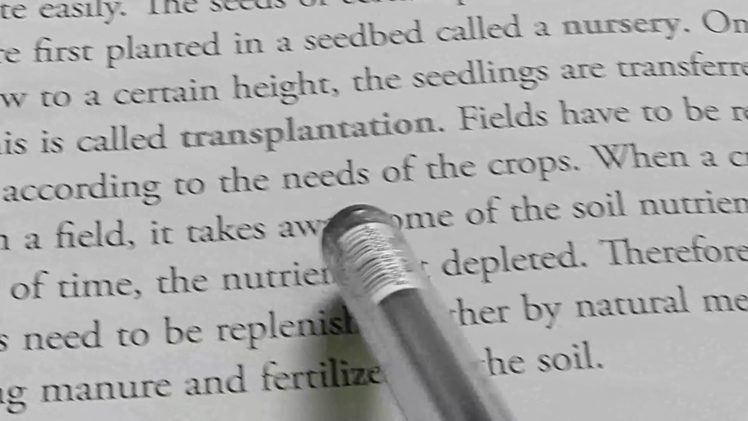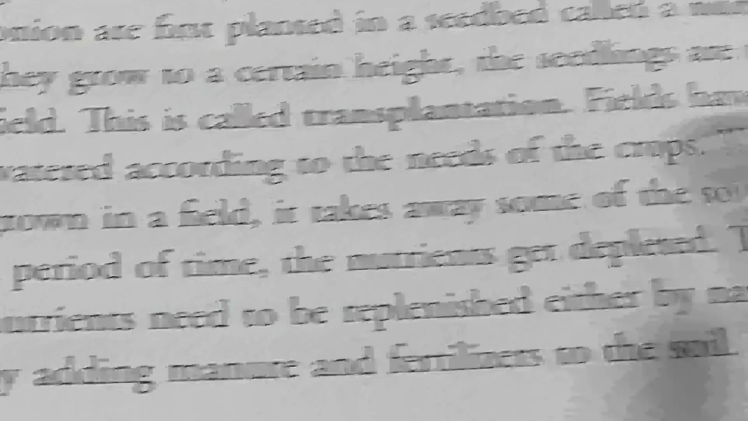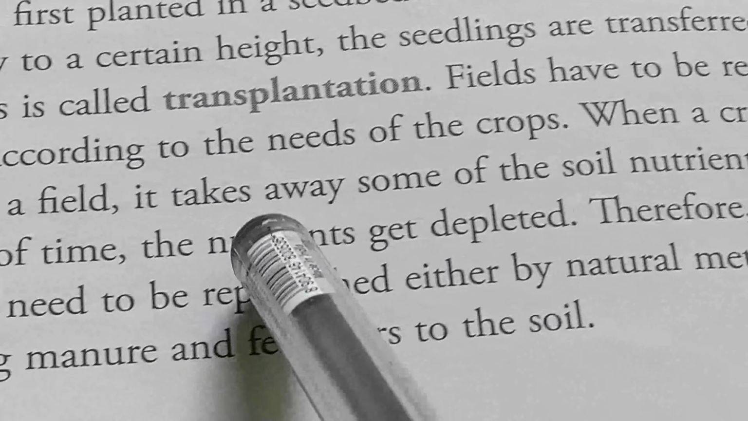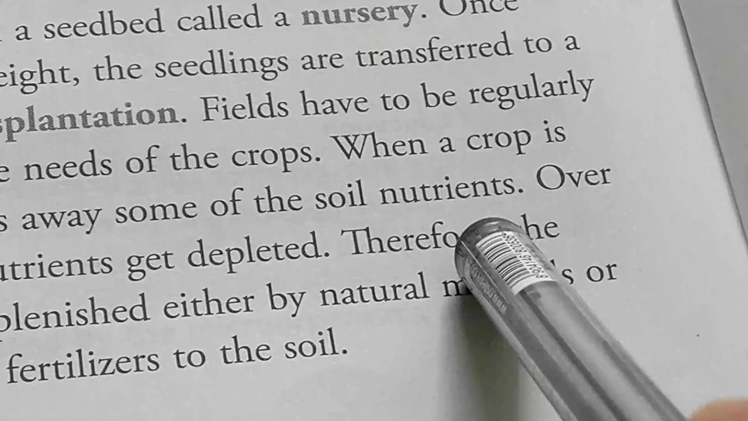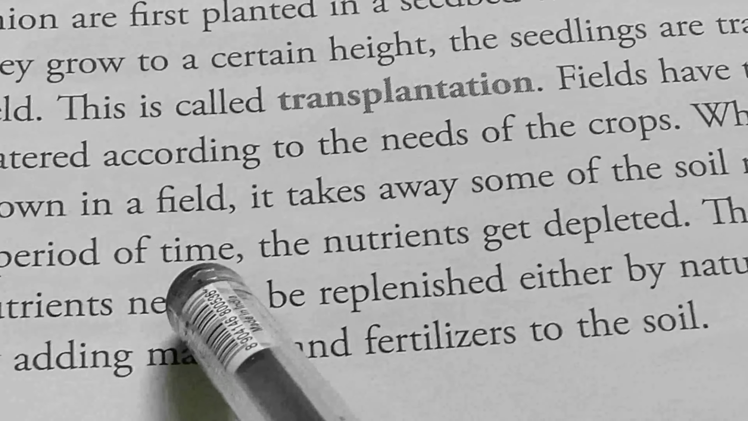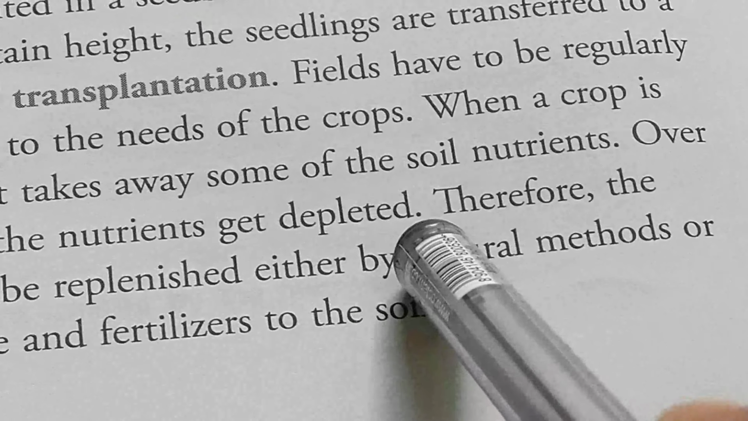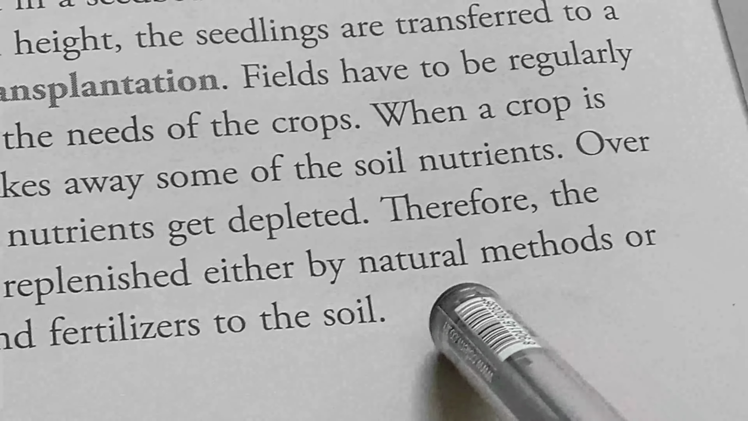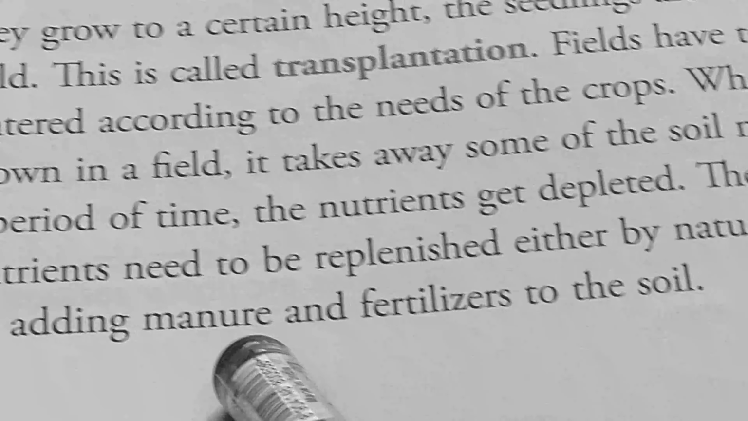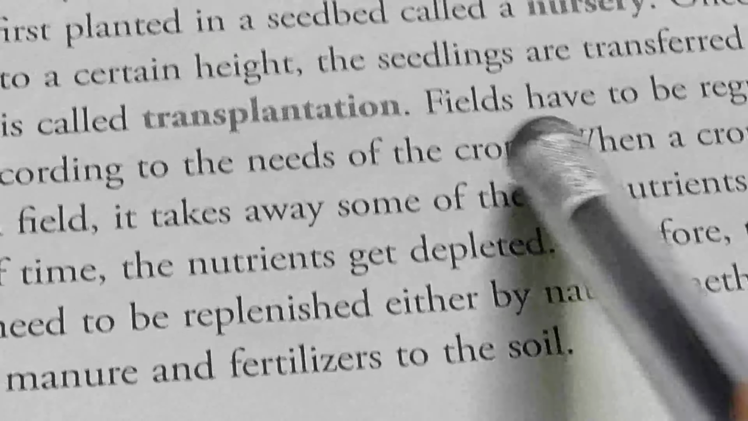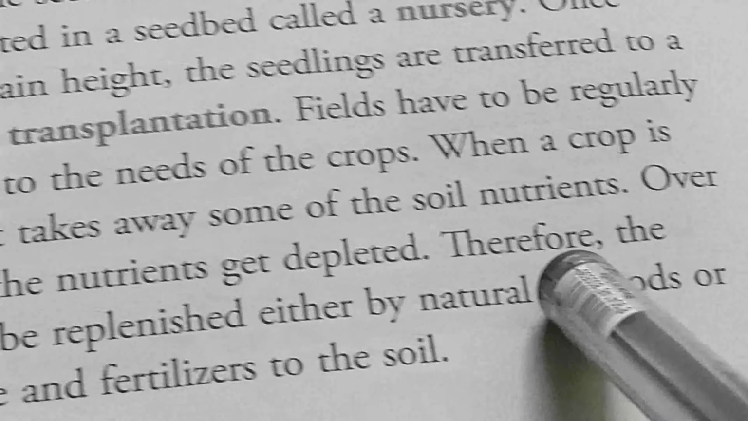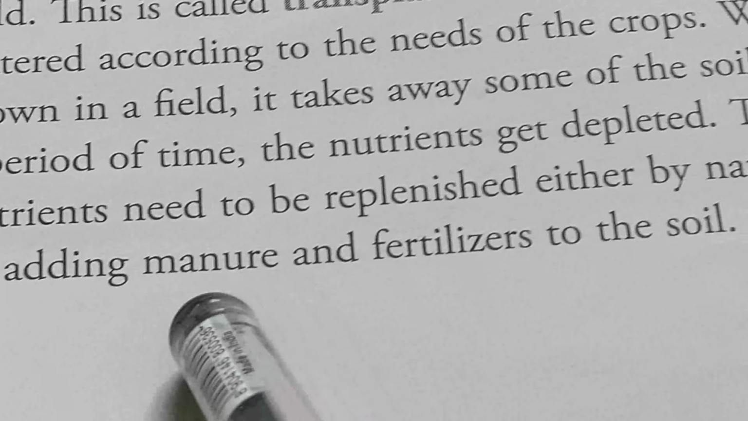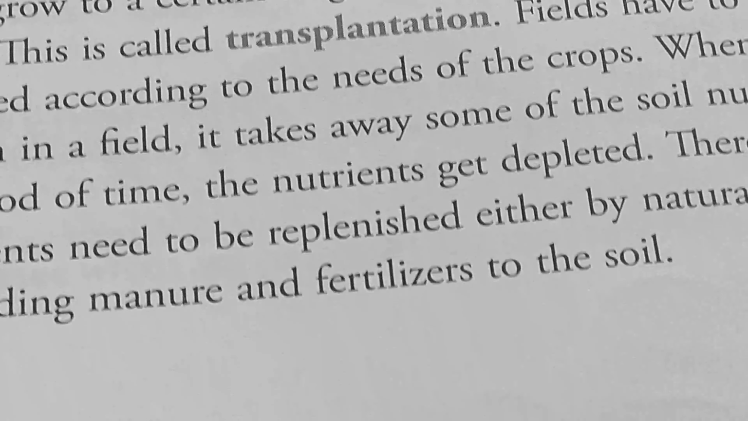Fields have to be regularly watered according to the needs of crops. When a crop is grown in a field, it takes away some of the soil nutrients. Over a period of time, the nutrients get depleted. Therefore, the nutrients need to be replenished either by natural methods or by adding manure or fertilizers to the soil. मतलब जब न्यूट्रिएंट की कमी होती है, तो नॉर्मली ये नेचुरल मेथड के द्वारा दोबारा पैदा होता है. Otherwise we can add some manure and fertilizers to the soil.